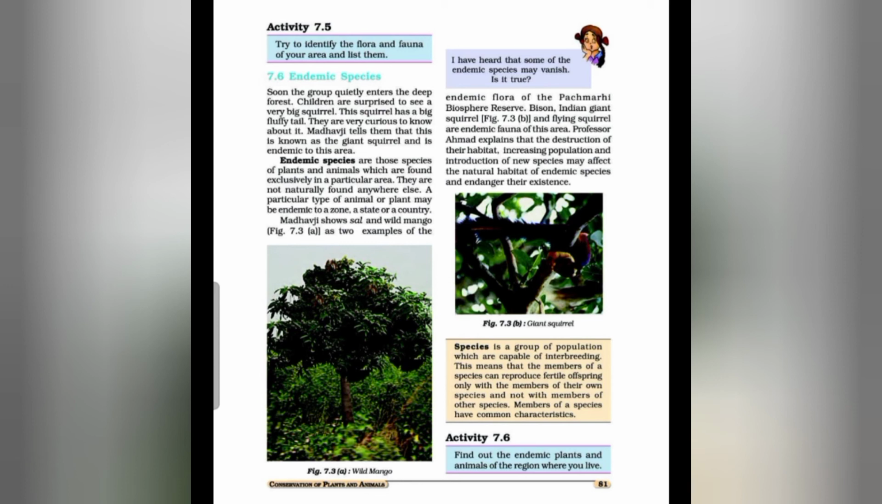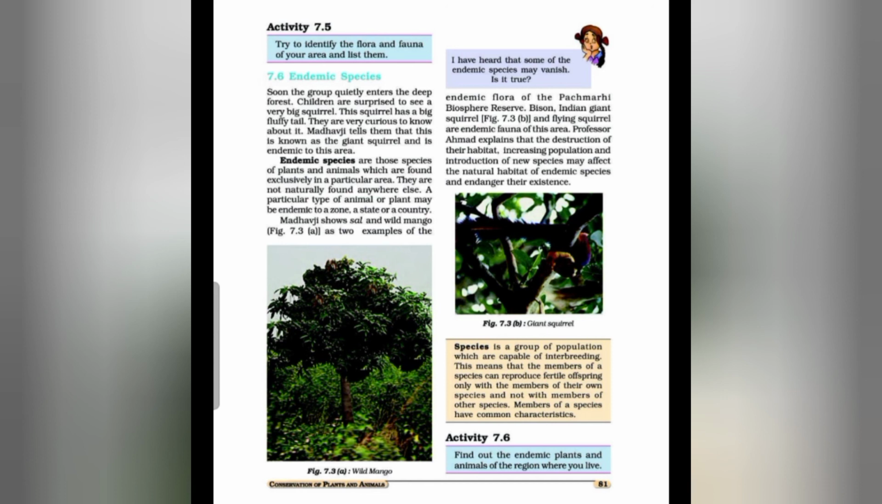Madhavji shows sal and wild mango, given in figure 7.3a, as two examples of the endemic flora of the Pachmarhi Biosphere Reserve. The Indian giant squirrel and flying squirrel are endemic fauna of this area. Professor Ahmad explains that the destruction of their habitat, increasing population and introduction of new species may affect the natural habitat of endemic species and endanger their existence.